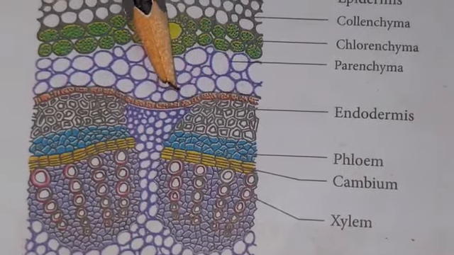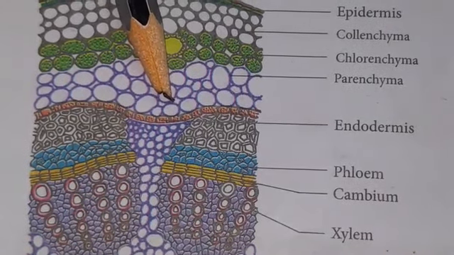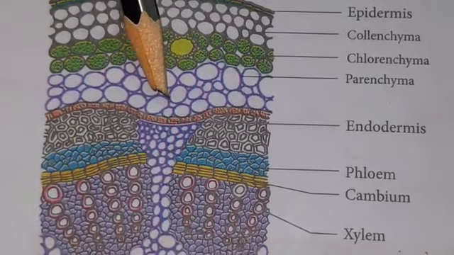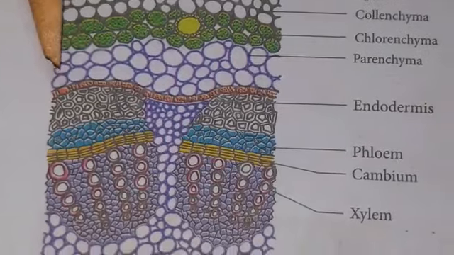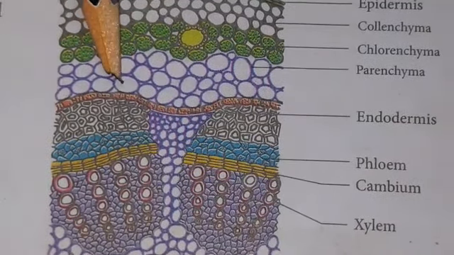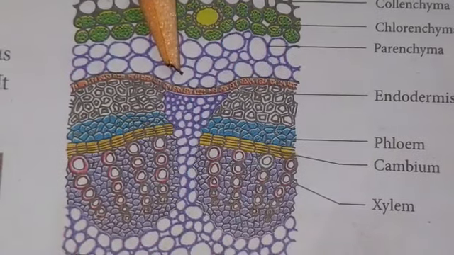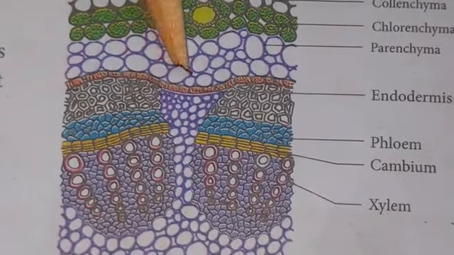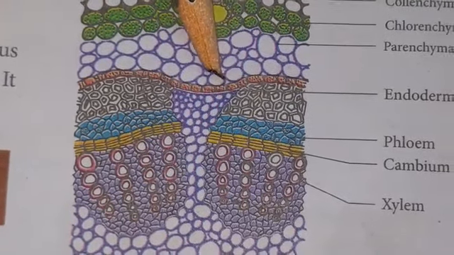It is morphologically homologous to the endodermis of the root. In the dicot stem, the endodermis with Casparian strips is not developed. The endodermis contains only starch grains, so it is called a starch sheath. It is morphologically similar to that of the root, but in the endodermis of the stem there are no Casparian strips and no passage cells.